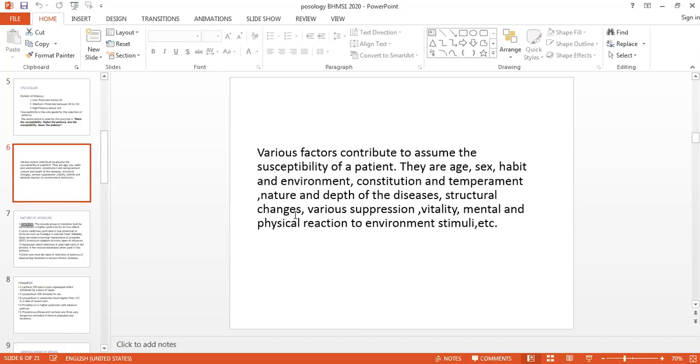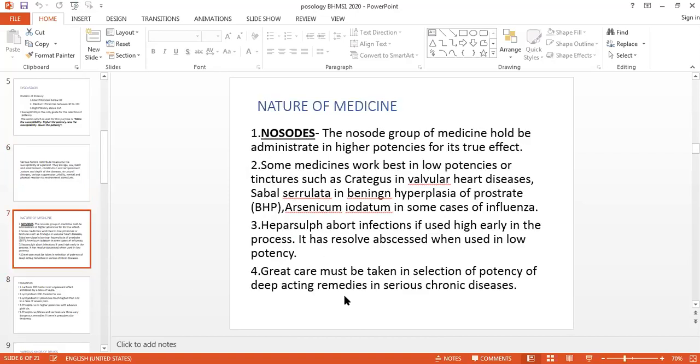The next point is the nature of medicine. So the nature of medicine, if it is a nosode. So nosode, second question is, what is nosode? The nosode, a group of medicine where we have to give the higher potency. And nosode के बारे में भी मैंने आपको एक बात बताई थी in the drug proving कि the proving of the nosode is not completed, और जैसे चाहिए वैसे nosode का proving नहीं हुआ है.